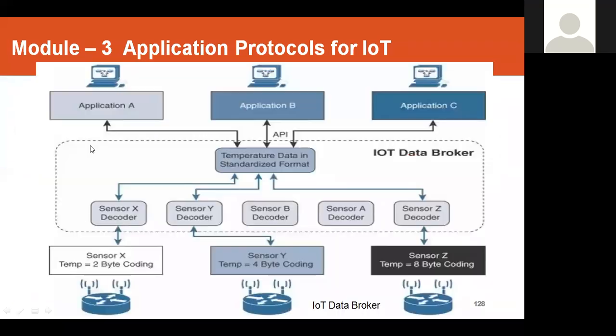As per this diagram, this is our IoT data broker, which is used to get the sensor values from different types of devices and routers, and it makes a common standardized format, so that it can be used by application A, application B, application C, or any customer-side or server-side applications.